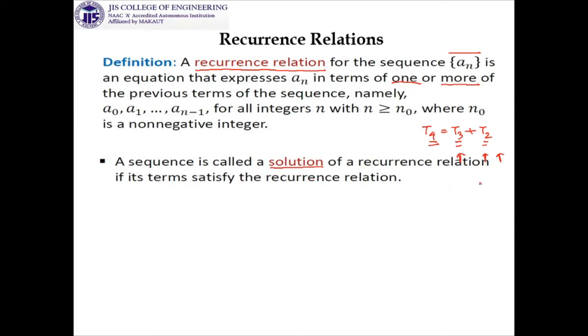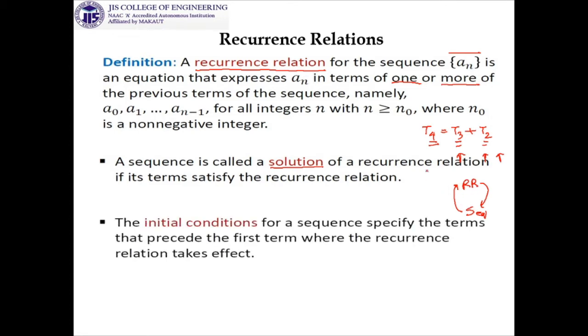So you are basically getting a recurrence relation and a sequence in a circular manner. You get a recurrence relation and try to find a sequence which will satisfy it. You get a sequence, and you try to find what recurrence relation will indicate this sequence as its solution.